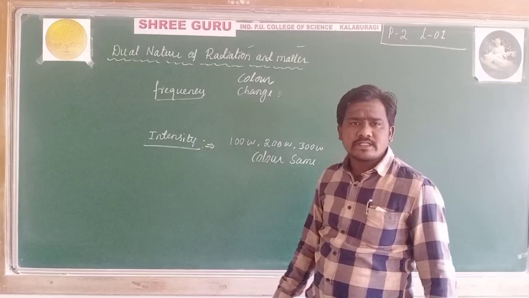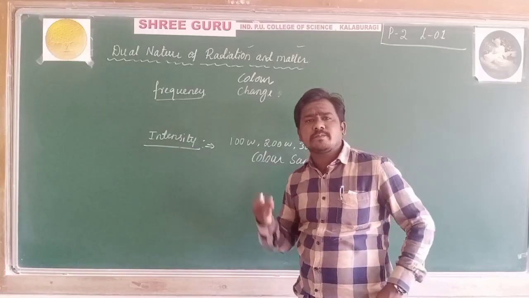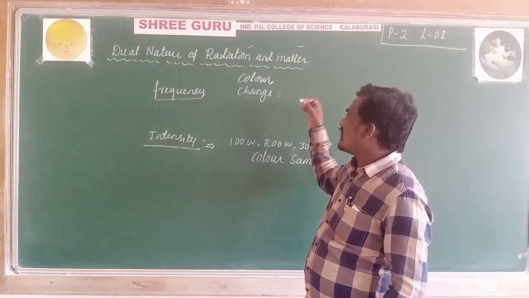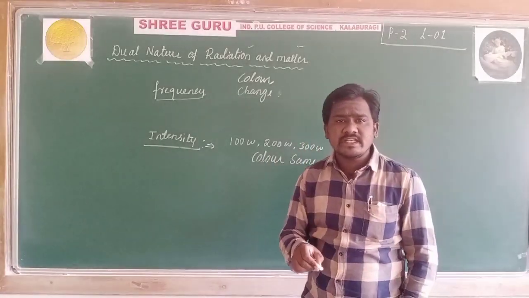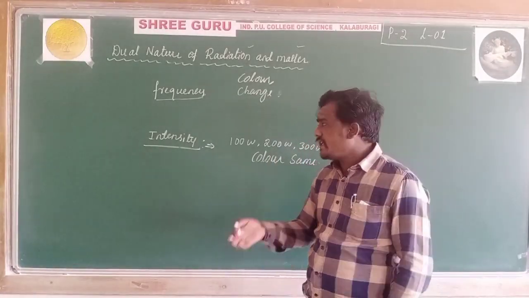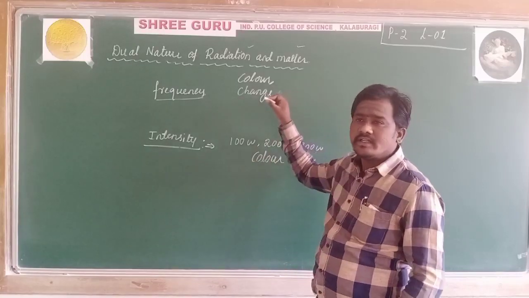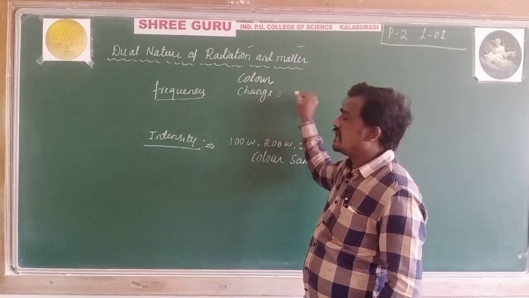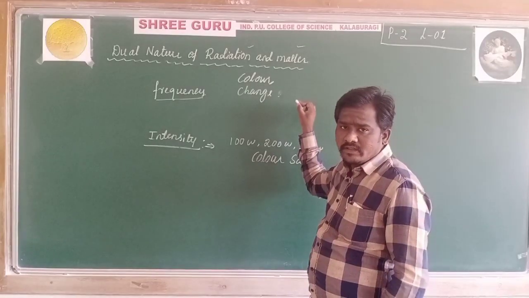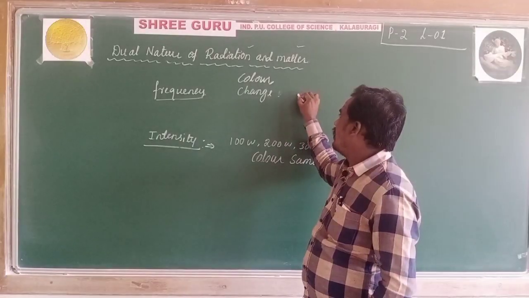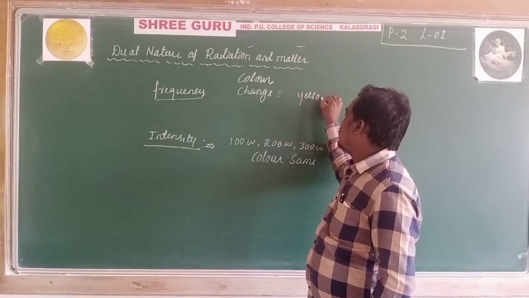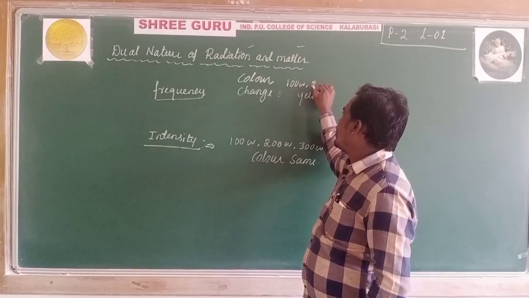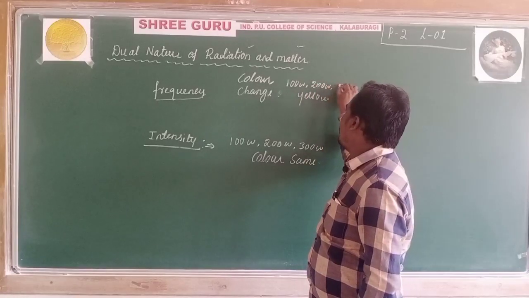Sometimes we need a particular specific incident light. For that light, we keep the frequency constant and vary the intensity. If the frequency is constant, the color remains the same. The color remains yellow, and the variation of intensity means 100 watt, 200 watt, 300 watt.